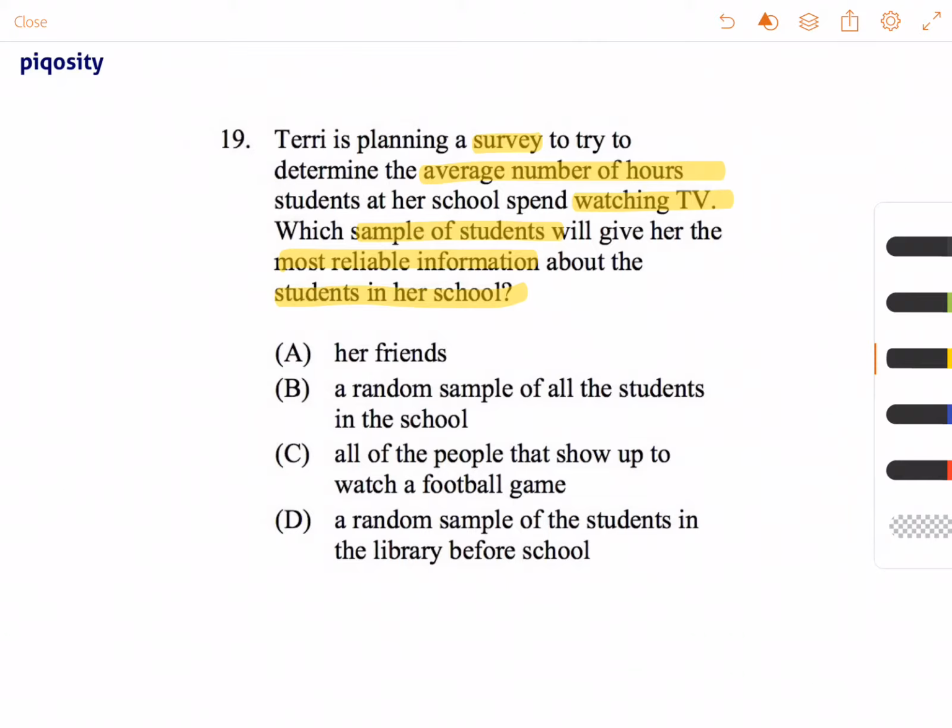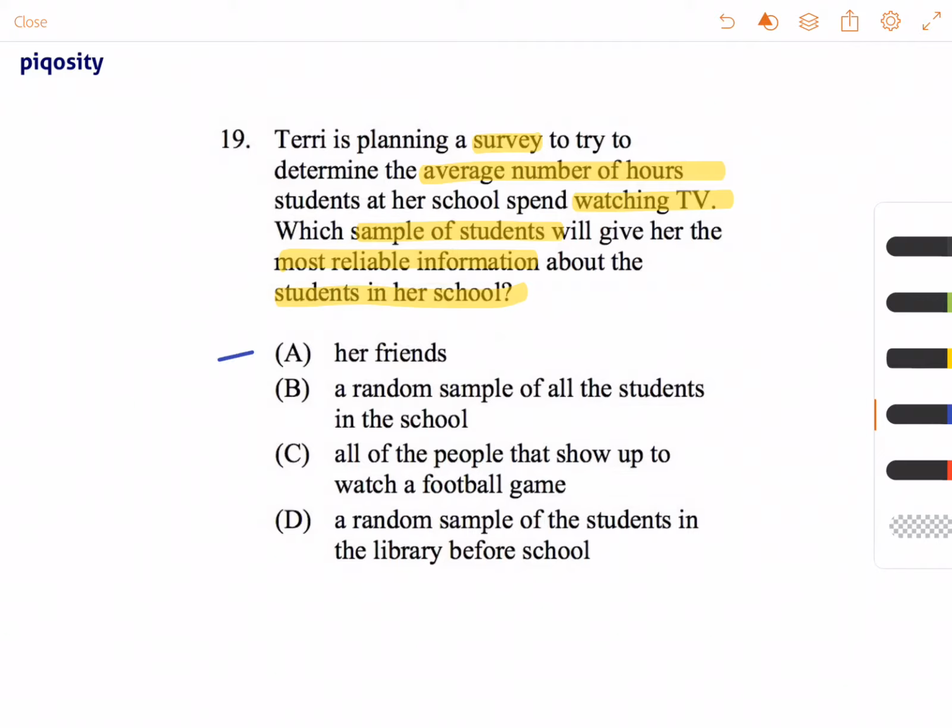So it's important to note whenever you do a survey that you want to have as many different types of people as possible to kind of get a good sample of an entire population. So you can think of it like sample size, sample group, however. But look at the answer choices.